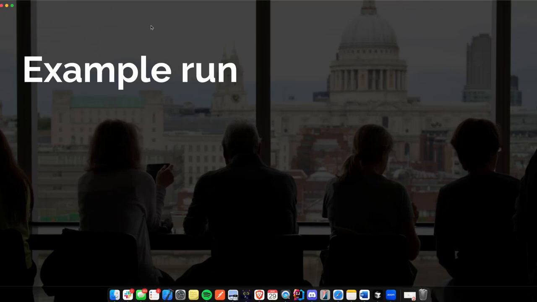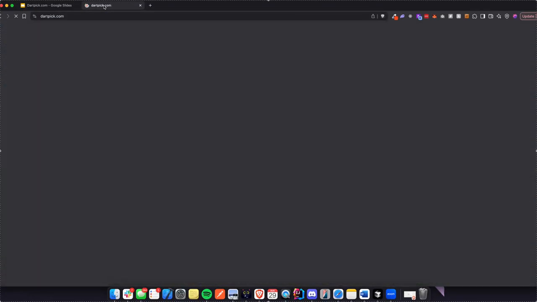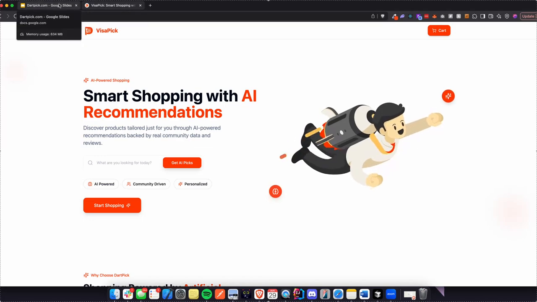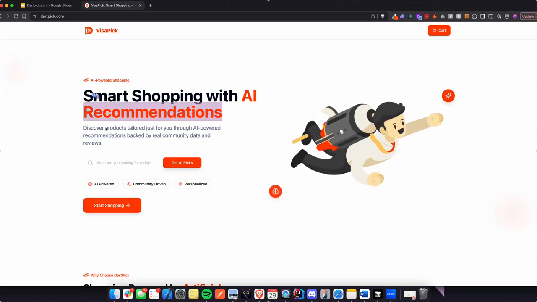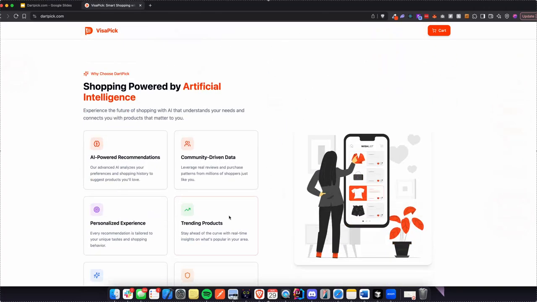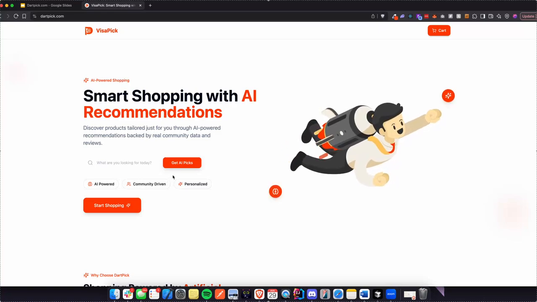Let me quickly give a run-through of dartpick.com. The website is hosted over here, with smart shopping with AI and recommendations, and we have a few features that I'm currently working on. We are targeting this for a product release by the end of December this year. So yeah, that's the goal.